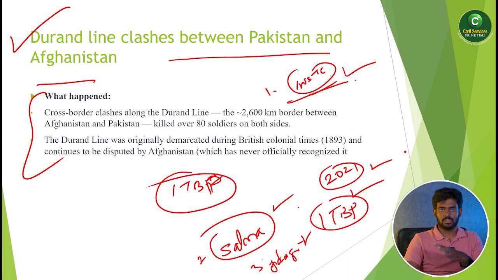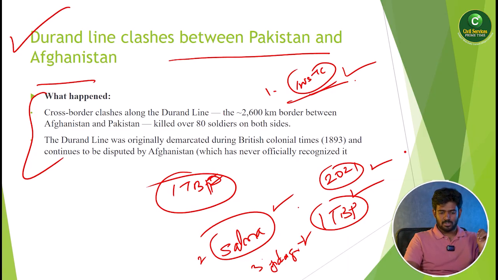So all these questions can come. Okay, what happened is cross-border clashes along the Durand Line between Pakistan and Afghanistan, where unfortunately over 80 soldiers were killed on both sides. Recently, Muttaki, who is dealing with external affairs from the Taliban camp, came to India and met Jaishankar.